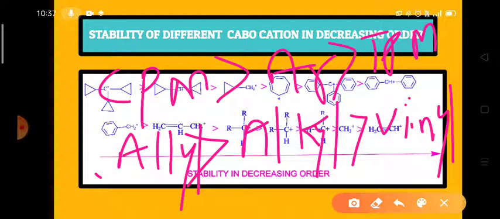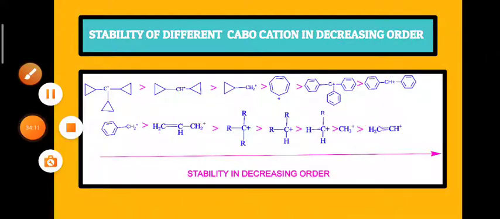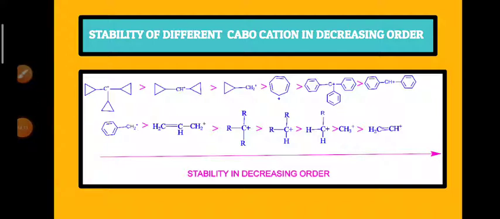Among the CPM we have the three types of cyclopropyl methyl carbocations. Under aromatic carbocations we have the tropylium carbocation. Among the triphenyl methyl carbocations we write the diphenyl, and after that we write the benzyl carbocations. In the alkyl carbocations we have the three types: primary, secondary, and tertiary, and methyl. And after that we write the phenyl carbocation. So these are the stability orders of all the different carbocations.